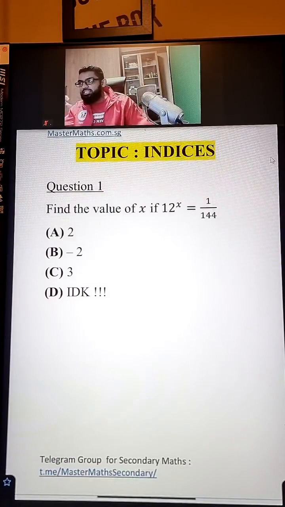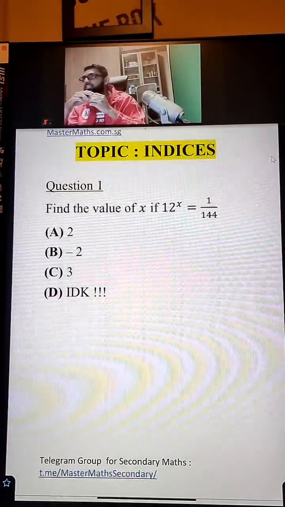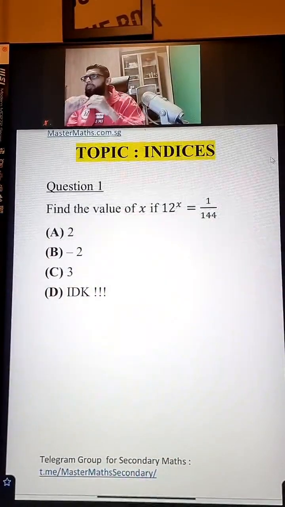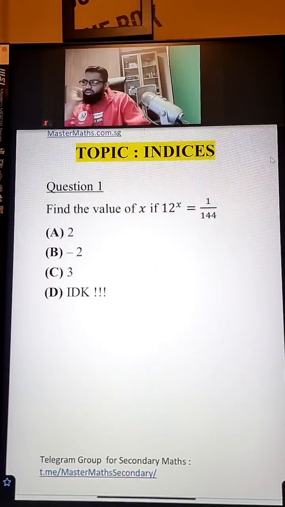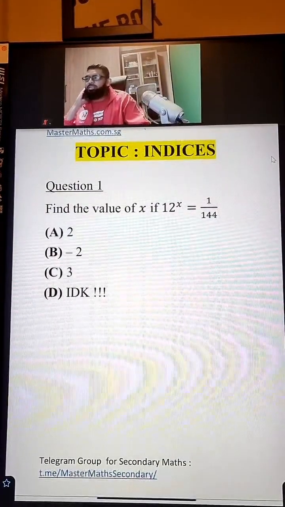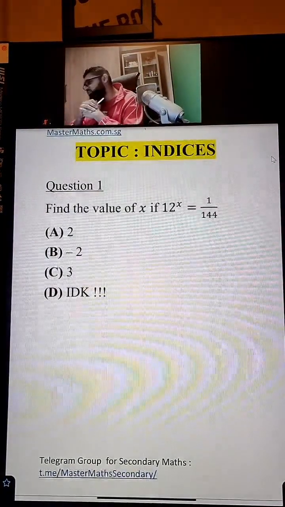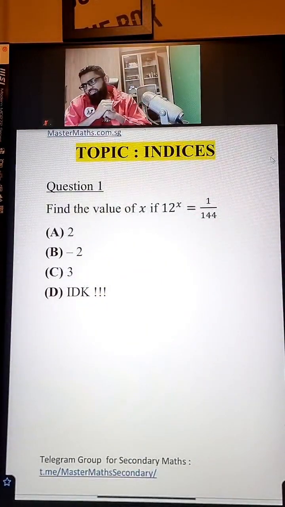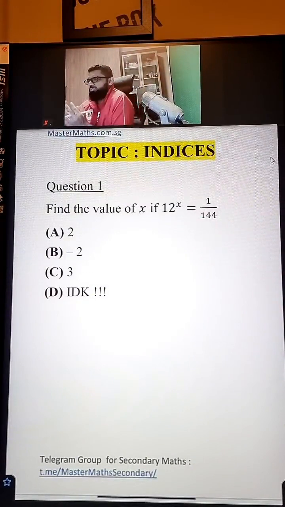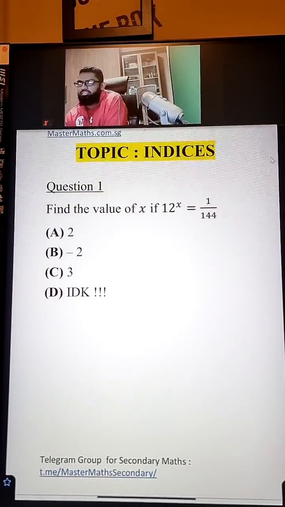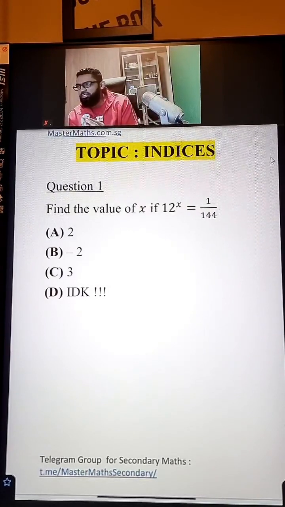Today we're going to do indices, we're going to talk about the laws of indices, and we're going to speak about simultaneous equations. Now, how many of you, in all honesty, find simultaneous equations a bit confusing? Like, you don't know which method to use. Do I use substitution? Do I use elimination?